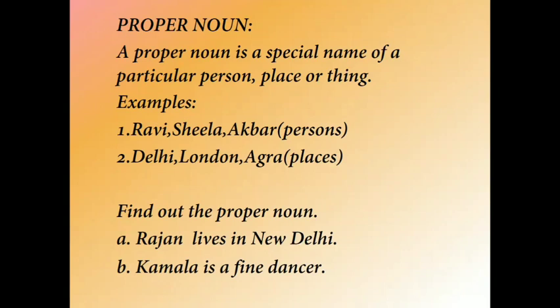Find out the proper noun. Look at the first sentence. Rajan lives in New Delhi. What is a proper noun over here? There are 2 proper nouns, Rajan and New Delhi. Why? Because Rajan is a particular name of a particular person and New Delhi is a name of a place.